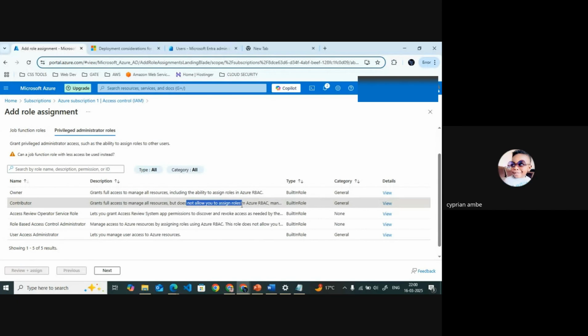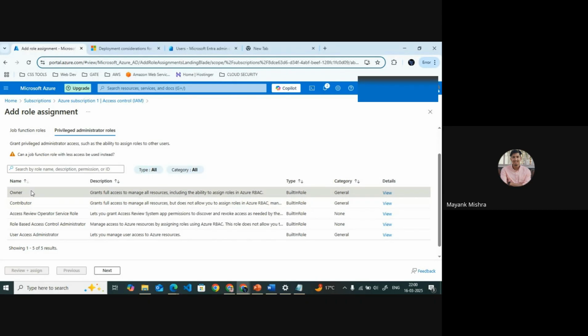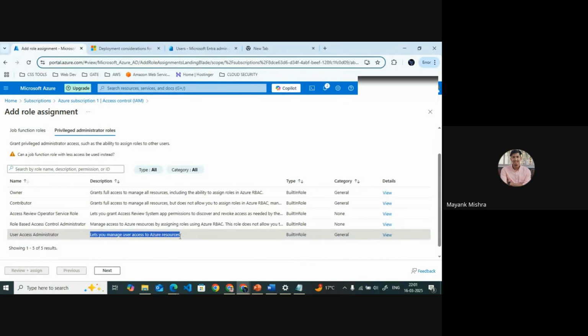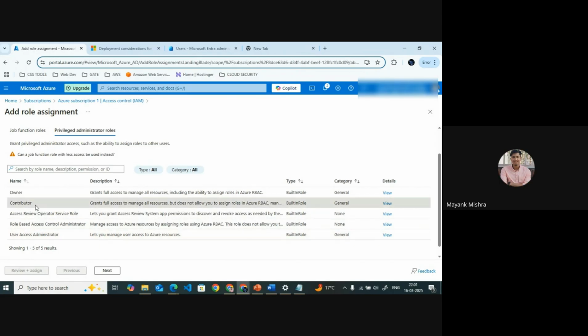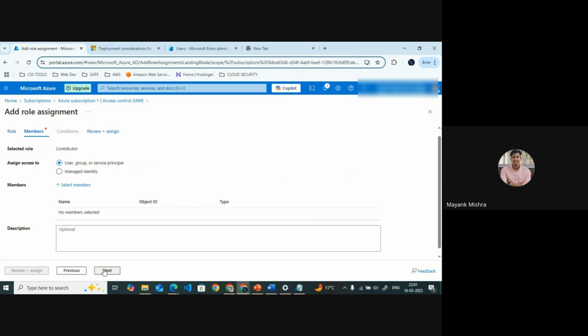So the best practice is that we give the owner role only to the very few employees in our company who need it, and every user gets the contributor role. After that, on top of the contributor role, we can also give the user access administrator role, which manages access to Azure resources. We can only manage users' access. So now we won't think about these. We're going to select our contributor role, and click next.